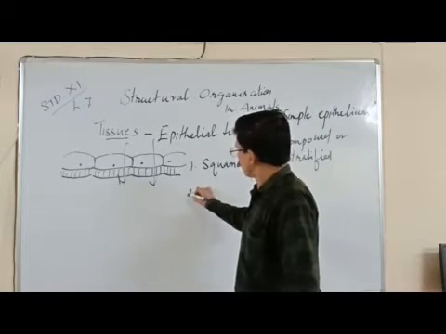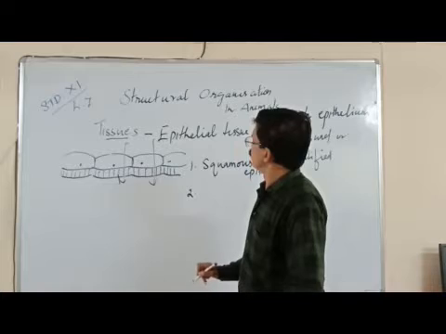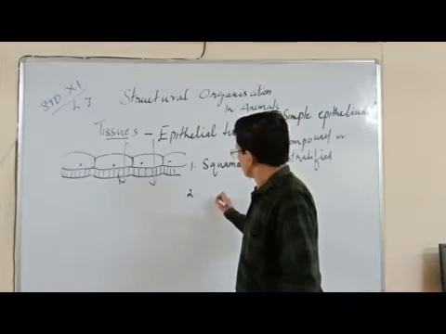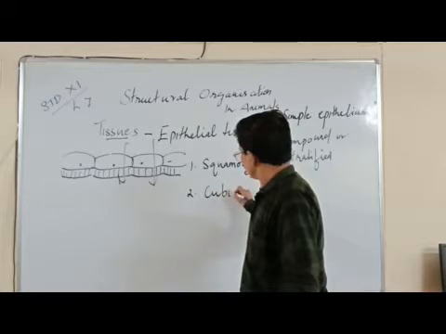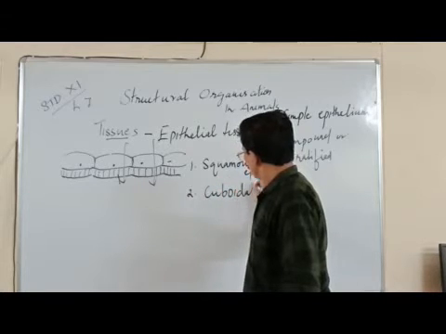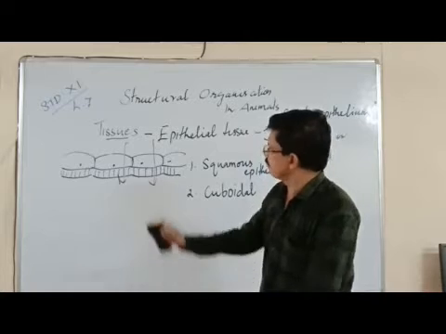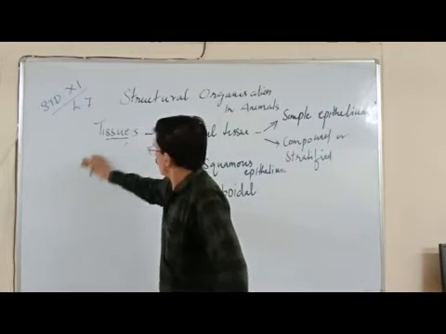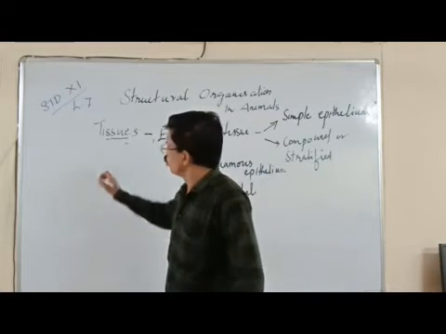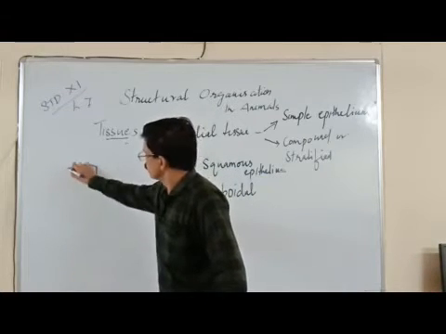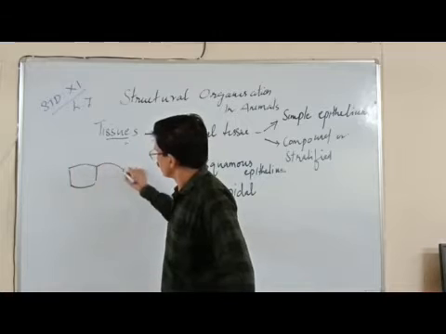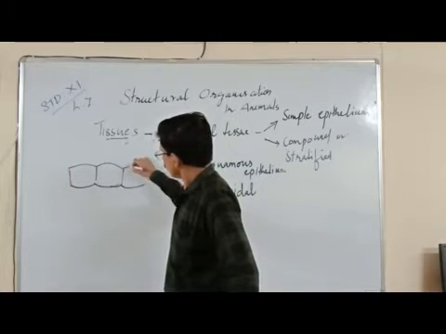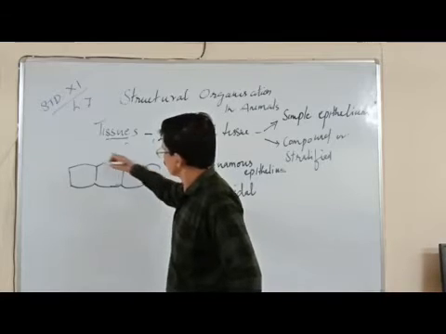Now the second type of epithelial tissue that we can say is cuboidal epithelium. As the name indicates, the cells are cube-like. Cube means square type. You can see the cells are cube-like.